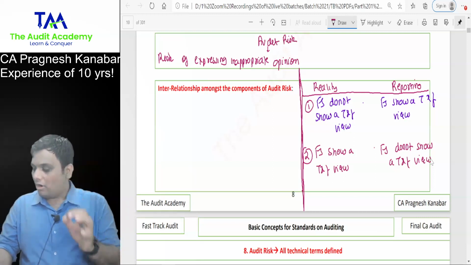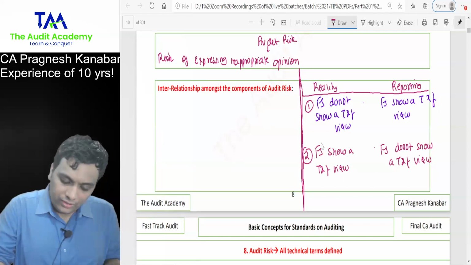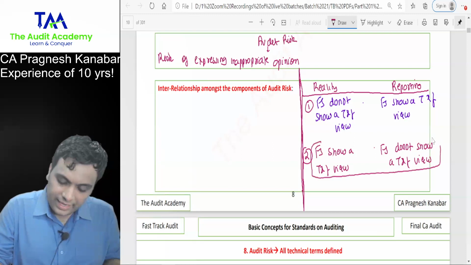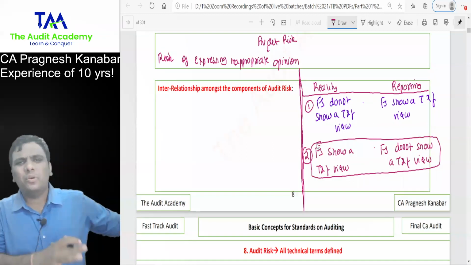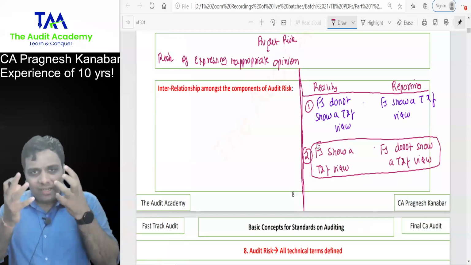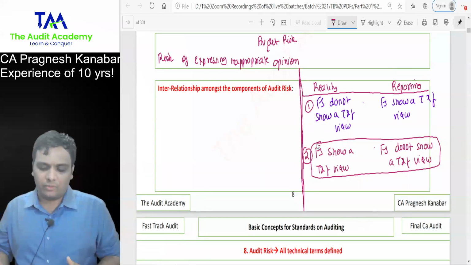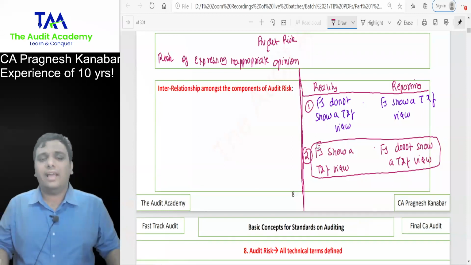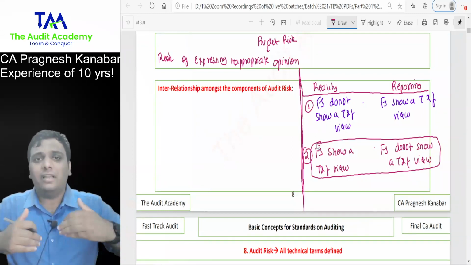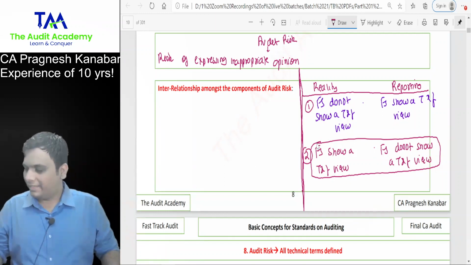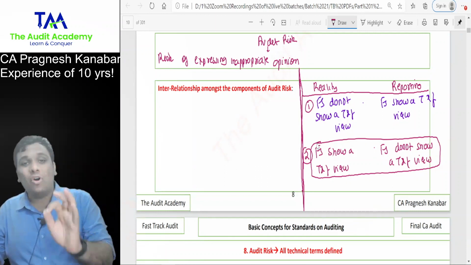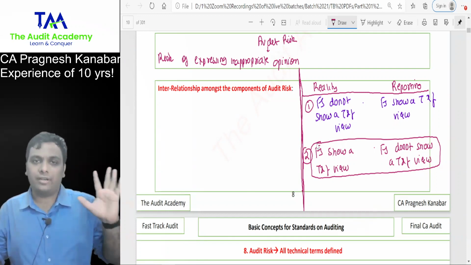Everyone apply your common sense and tell me, do you think that the second possibility is actually possible? No, sir. Because when the reality is that financial statements are showing a true and fair view, if you write in the report that they are not, management will start protesting. They will give you explanation, everything. So second possibility is not discussed in the concept of audit risk.